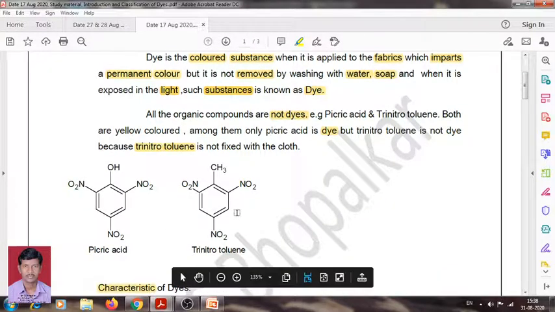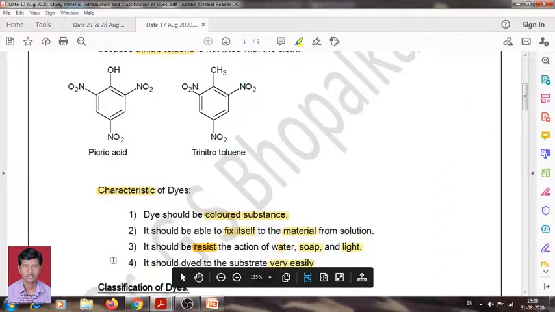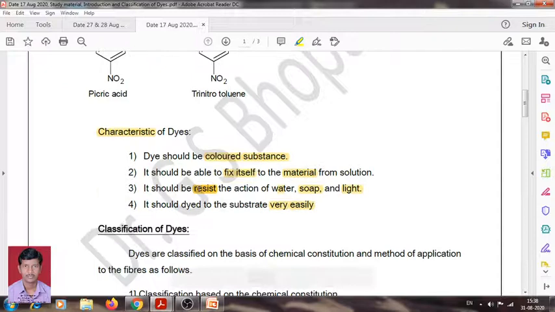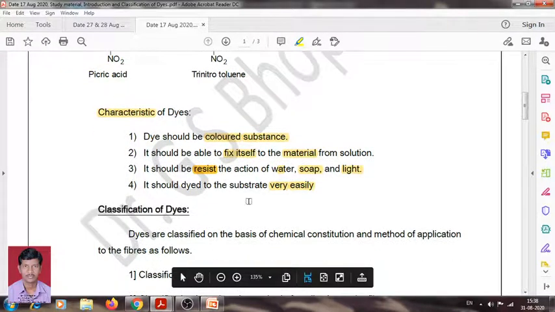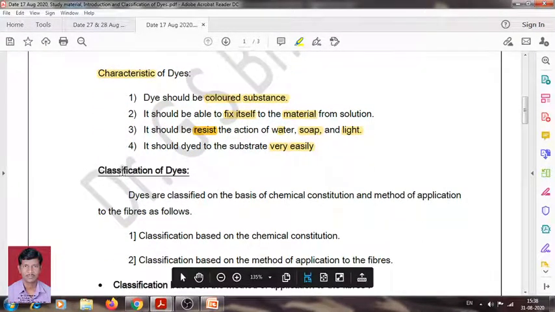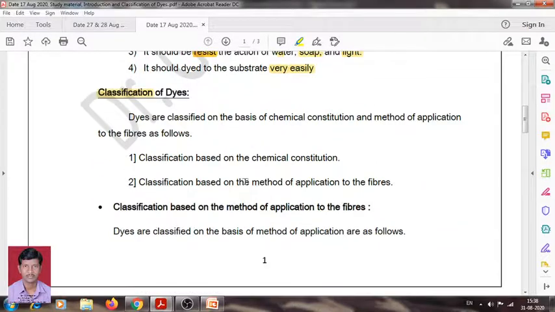These are the two compounds, among them picric acid is a dye. On the basis of this history or background of dye, these are the characteristics. Okay. Now the next point, the classification of dye.